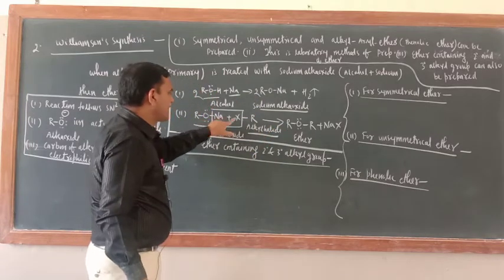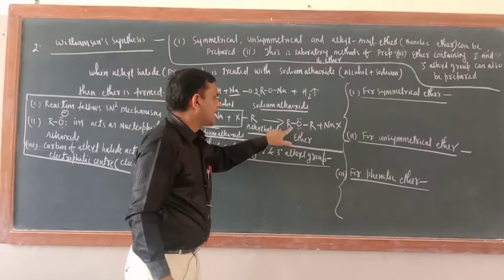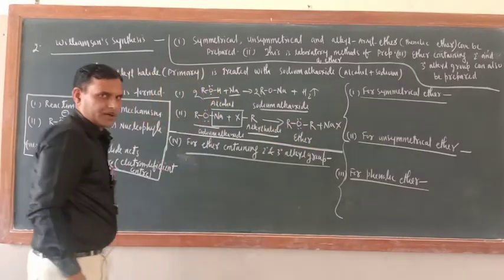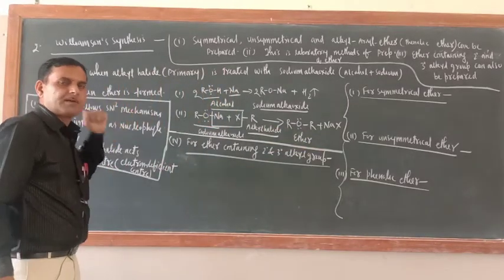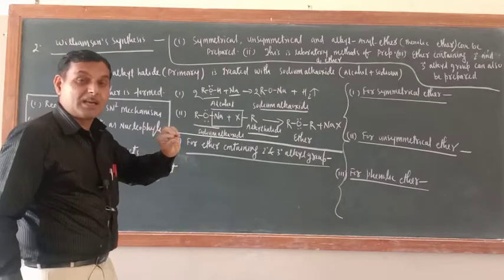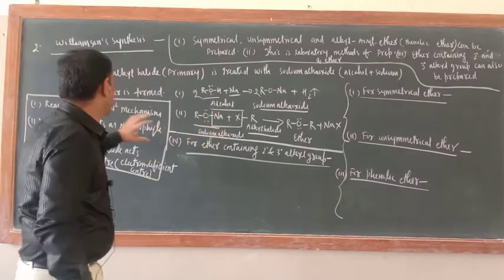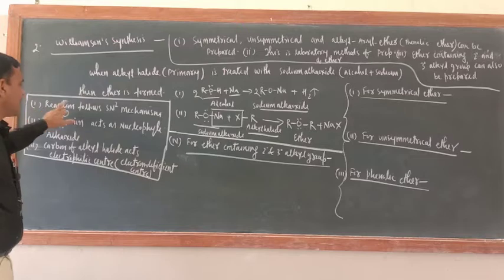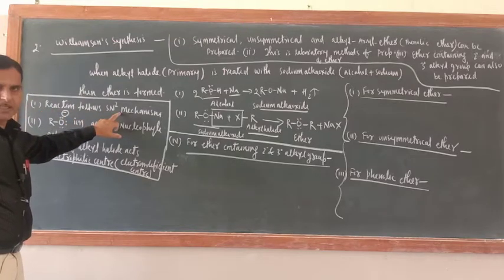Then what would be there? NaX will come out and ether will be formed. Okay. Now the post-mortem of this method means some inner information of this method. I wrote here, reaction follows SN2 mechanism.